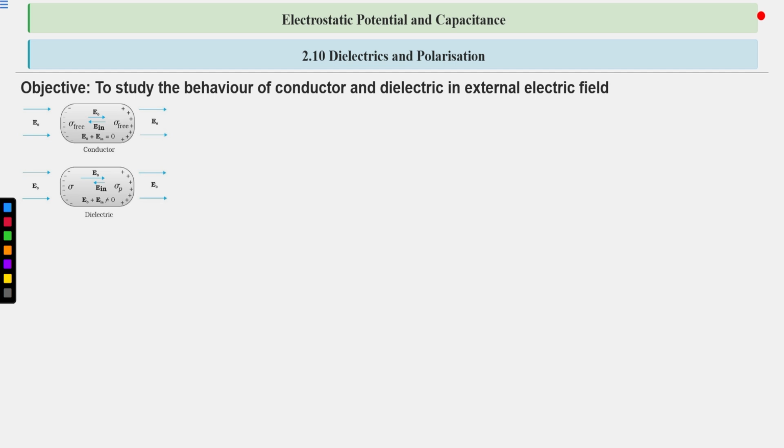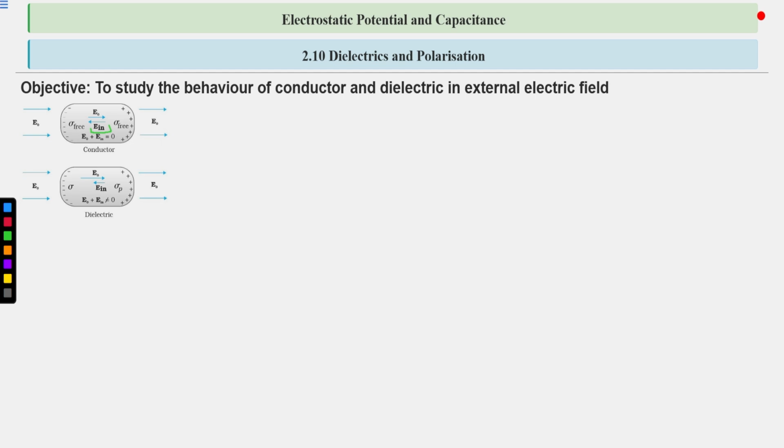Under the influence of the external electric field, negative charges move in the direction opposite to the electric field and accumulate on this side, and positive charges experience force in the same direction as the electric field and accumulate on this surface, due to which an induced electric field is generated inside the conductor, equal and opposite to the external electric field.